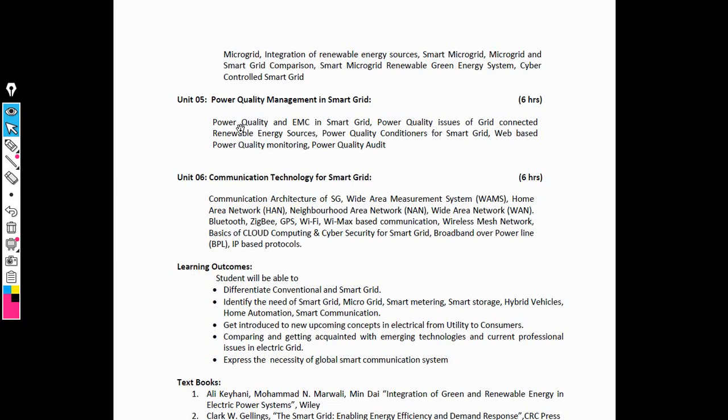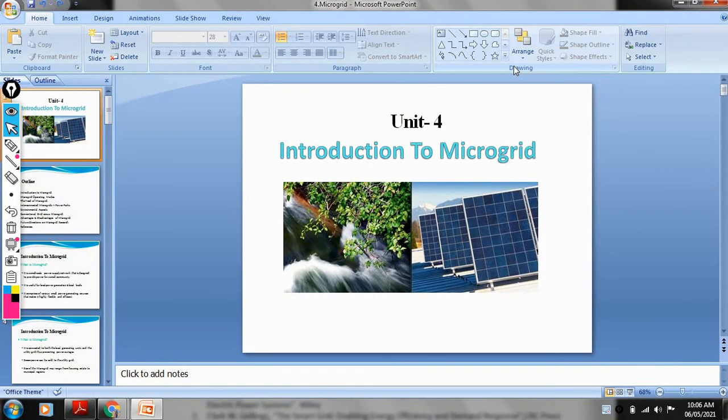of microgrid. Then also, a microgrid can be operated with the help of renewable energy sources, that is, integration of renewable energy sources and the concept of smart microgrid. Then comparison between microgrid and smart grid. Smart grid is based on a renewable green energy storage system, and a smart grid can also be controlled with the help of cyber security or internet connectivity. That means unit number 4 is based on microgrid. Then also we need the concept of microgrid.